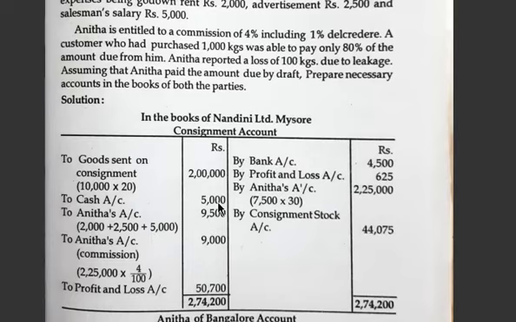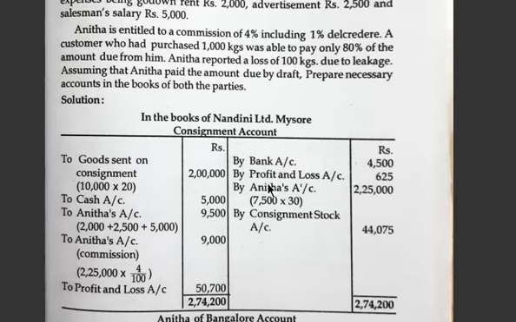Then the consignee has incurred expenses, so consignment account debit to consignee account: godown rent 2,000, advertisement 2,500 and salesman salary 5,000. So the total is 9,500. Now Anita will be getting a commission which is 4%, including that 1%. So on the total sales, that is 2,25,000 into 4%, you will get 9,000. Next, you will be receiving from the insurance company 4,500.